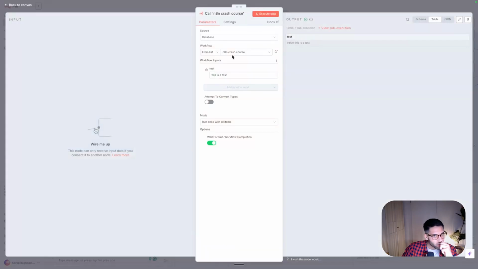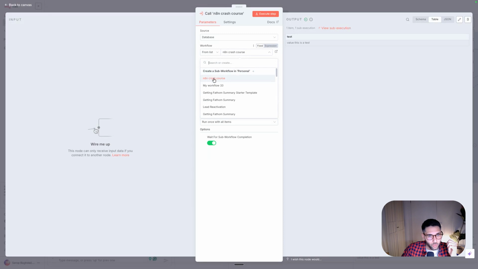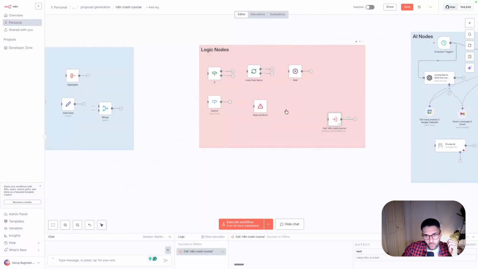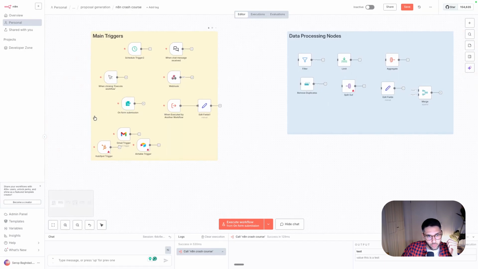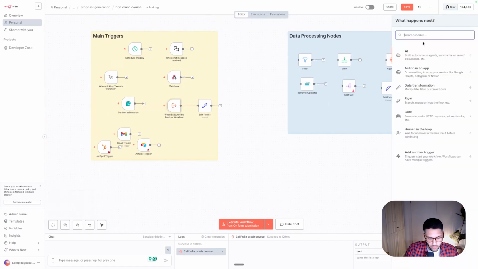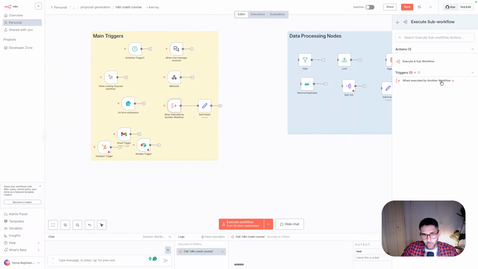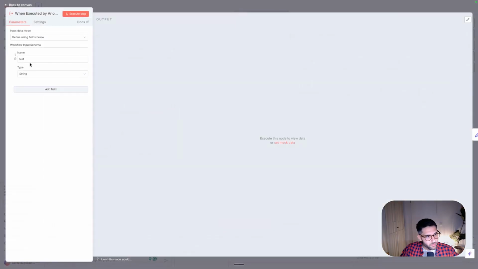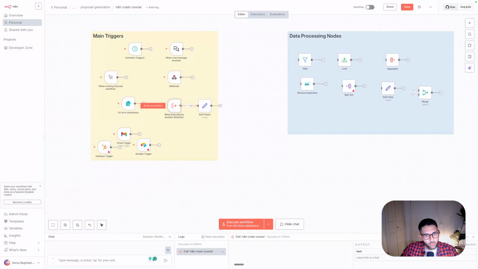And here you can specify what is the workflow you want to call. So this would be the name of the file. So here we have the file called n8n crash course, and this file should contain an executed by another workflow node, which you can find here, when executed by another workflow. And here you specify the input. So I want you to pass me a variable called test, and this variable needs to be then forwarded.